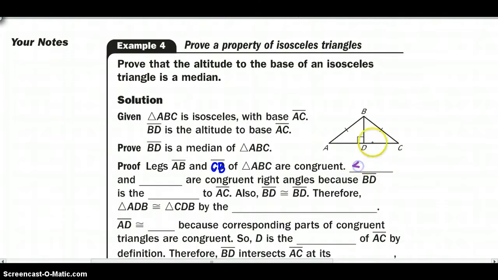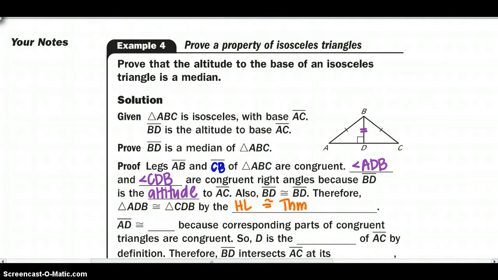We also know that angle ADB and angle CDB are congruent right angles because BD is the altitude. That was given. We also know that BD is congruent to BD because of reflexive, so we know that these 2 triangles are congruent by the HL congruence theorem.